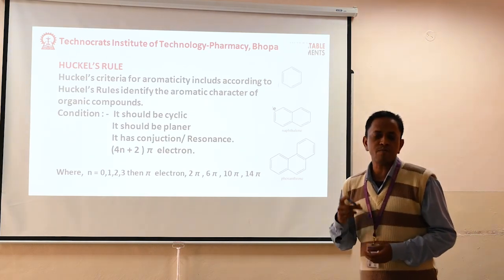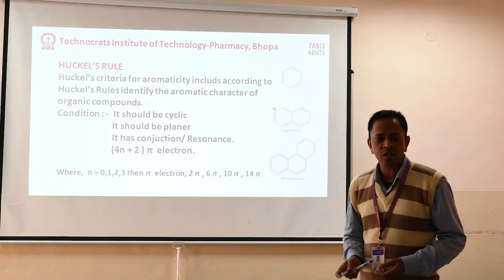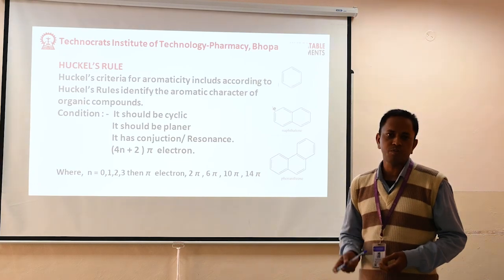If any compound is aromatic, we can determine it through Huckel's rule.